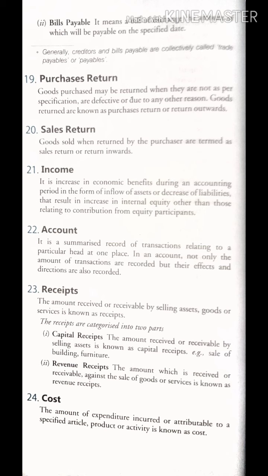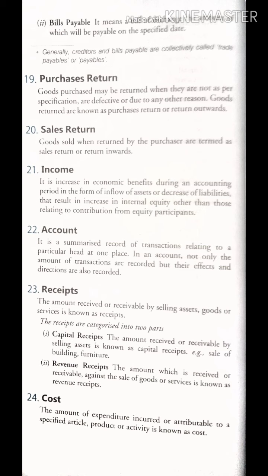Okay, next is purchase returns. Now what do you mean by purchases return? When I purchase something, possibly I may find it defective and I am not satisfied. Now what will I do? I will return it. So if I have purchased goods and I am not satisfied, and I have returned them to the particular person, those goods are known as purchases returned in business.